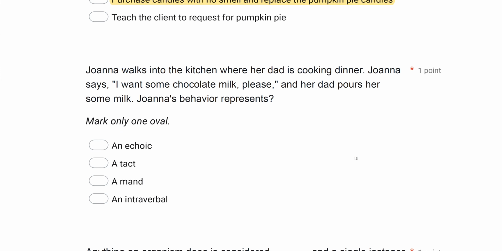Joanna walks into the kitchen where her dad is cooking dinner. Joanna says, "I want some chocolate milk, please." And her dad pours her some milk. Joanna's behavior represents what?